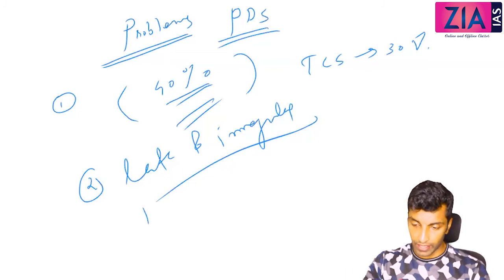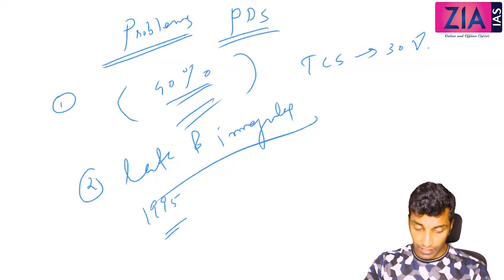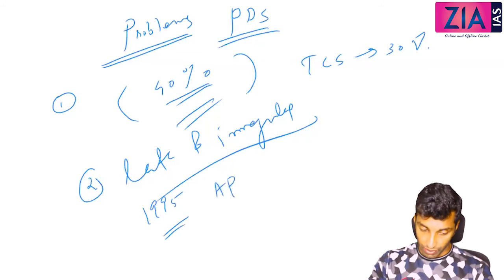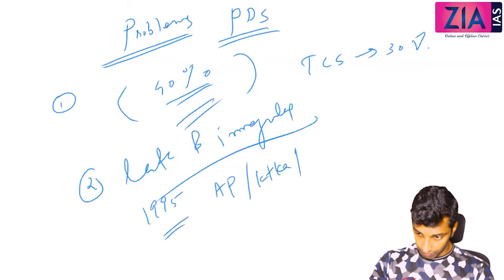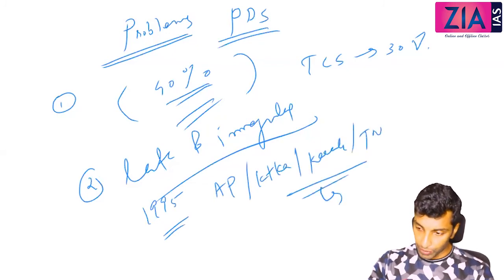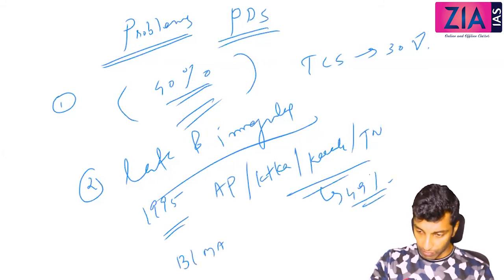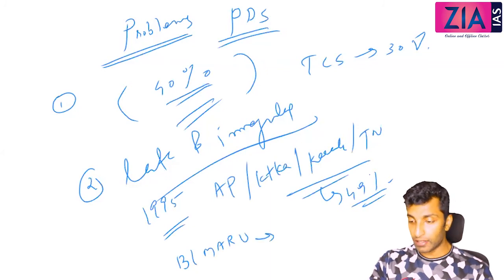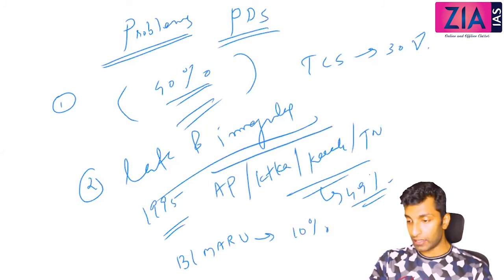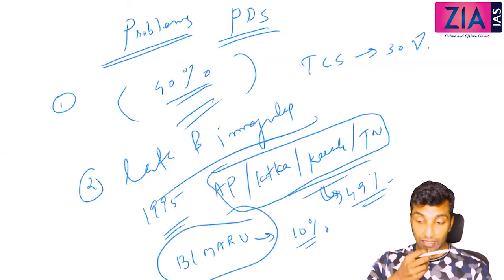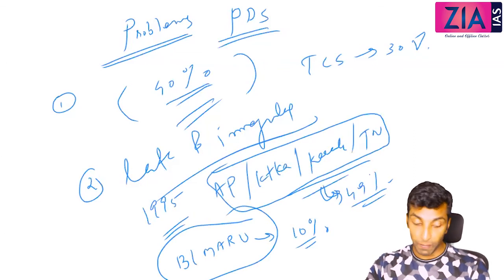There was a study which was conducted in 1995, and as per the study, the states like Andhra Pradesh, Karnataka, Kerala, Tamil Nadu accounted for 49% offtake, and the Bimaru states, the poor states that I have discussed before also, offtake is actually 10%. So 49% versus Bimaru states 10%. There is a huge regional disparity you can see. Then you can write also urban bias in the initial phase.